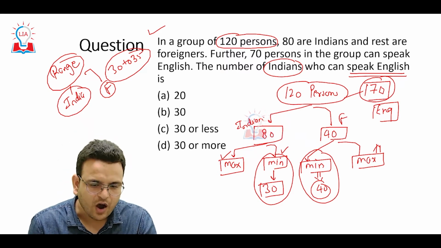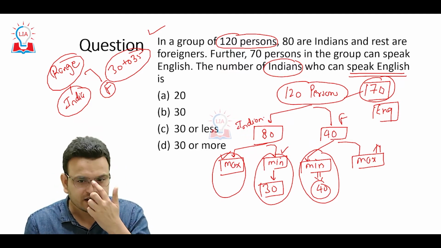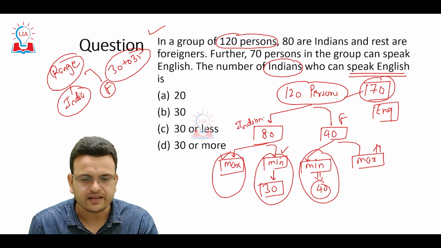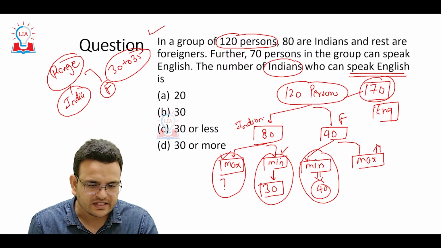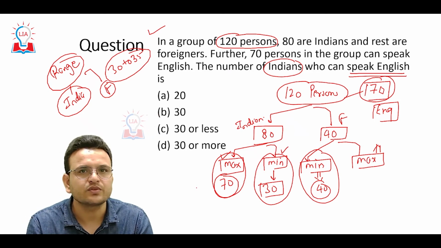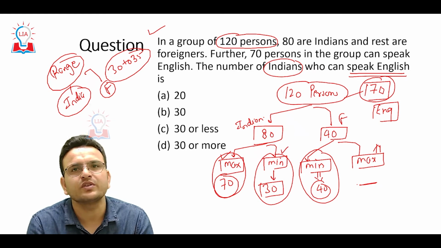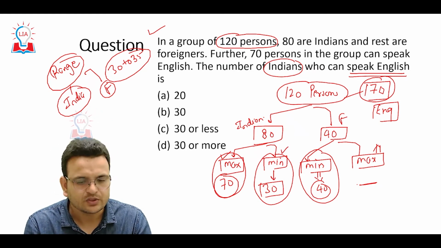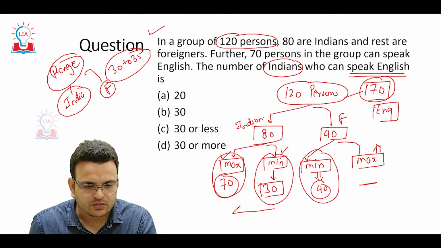Second thing is, how many maximum Indians can speak English? I can say that among the 80 Indians, 70 Indians are going to speak English. Then there will not be any foreigner who speaks English. So here we have to find a range. The range will be from 30 to 70.